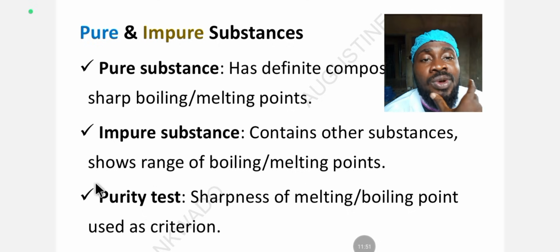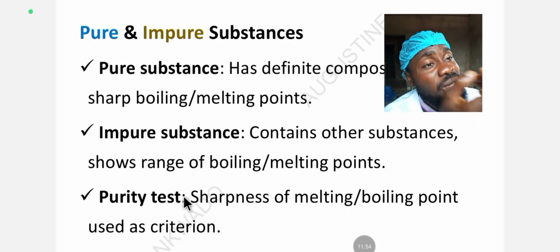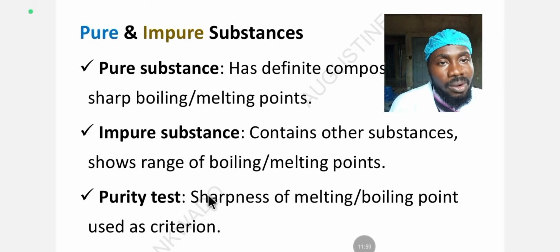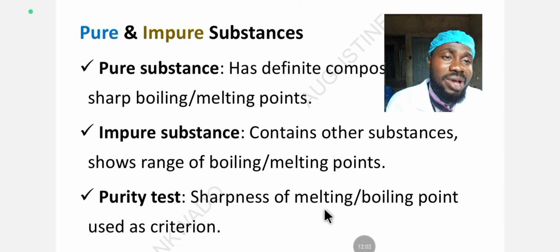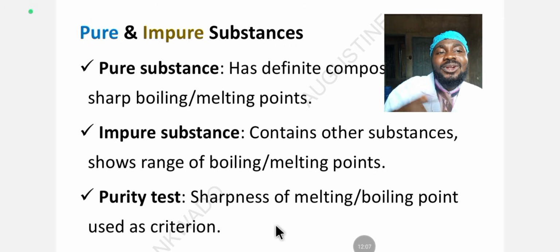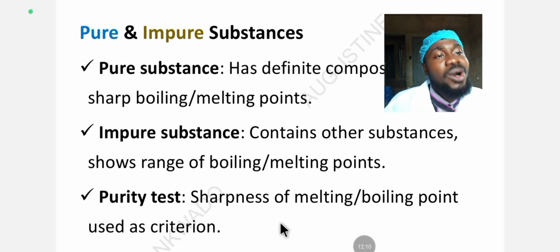So let's look at purity test. How is purity test carried out? How do you find out if a substance is pure or impure? Number one, sharpness of melting and boiling points is used as a criterion. So how long does it take to boil? How long does it take to melt? That's what you use as a criterion.